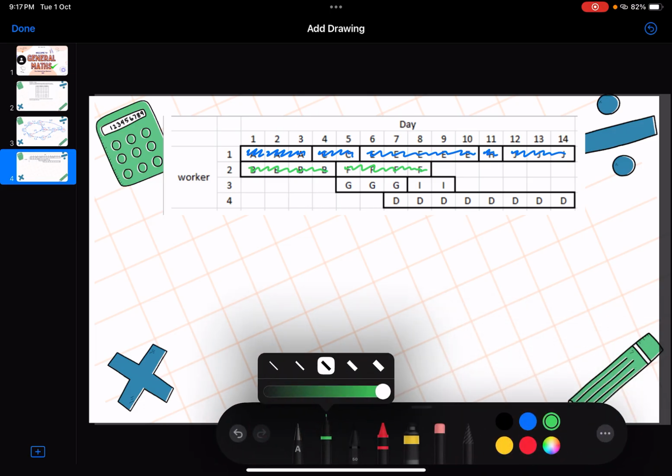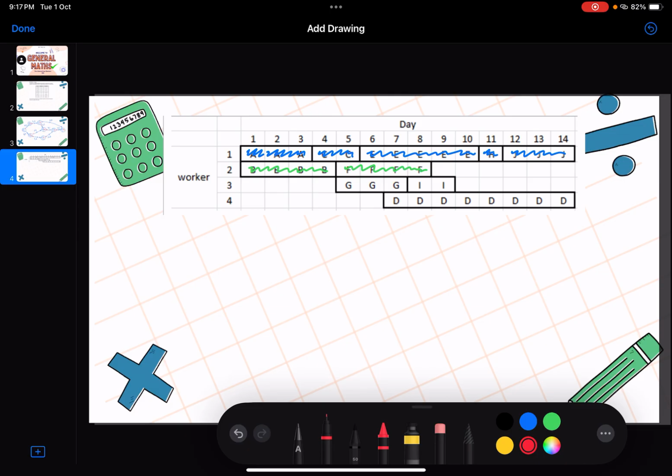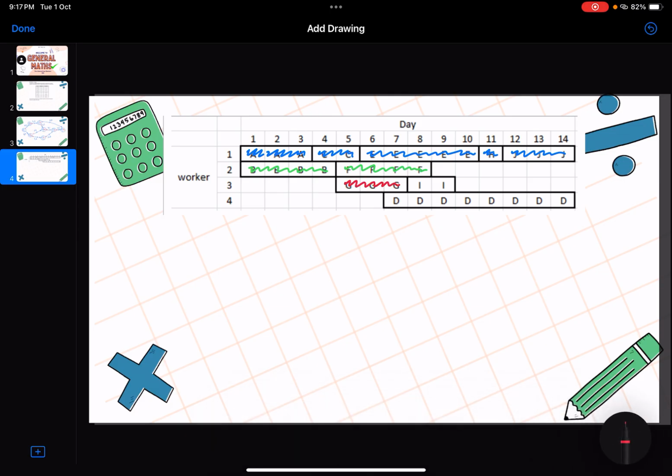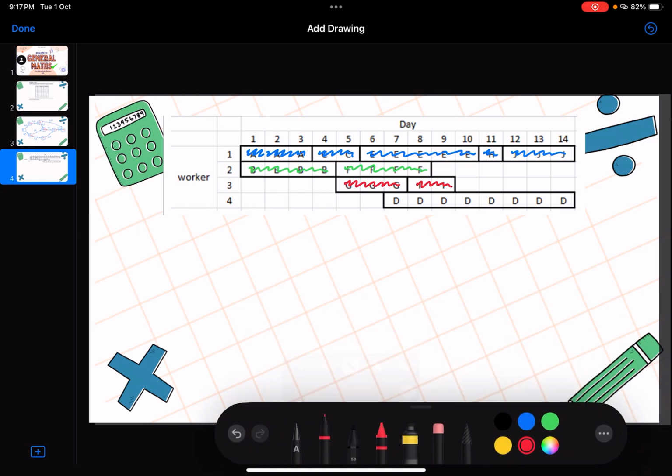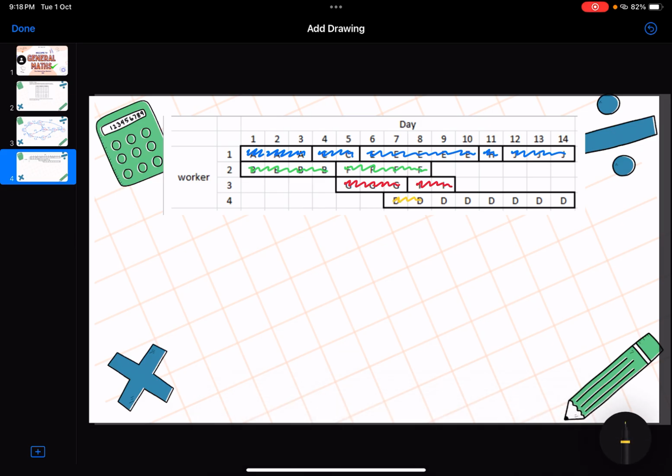So we're going to require a 3rd worker, who will do activity G. After his 3 days of doing activity G, he could also do activity I, which is another 2 days. But as you'll see at the top of the network, activity D goes for 8 days and finishes on the 14th day. So we're actually going to require a 4th worker in order to complete activity D.